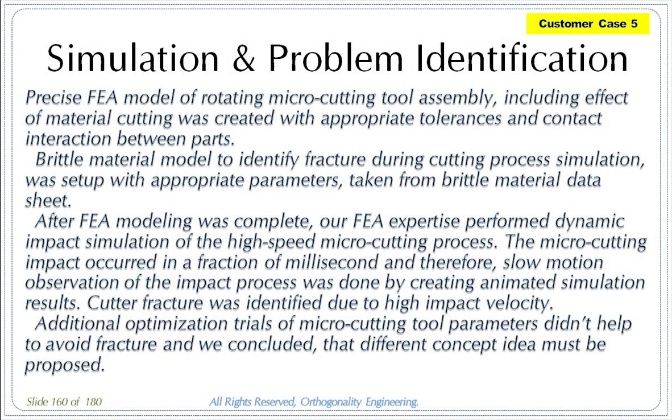Simulation and problem identification. Precise FEA model of rotating micro-cutting tool assembly, including effective material cutting, was created with appropriate tolerances and contact interaction between parts. Brittle material model to identify fracture during cutting process simulation was set up with appropriate parameters taken from brittle material data sheet. After FEA modeling was complete, our FEA expertise performed dynamic impact simulation of the high-speed micro-cutting process.